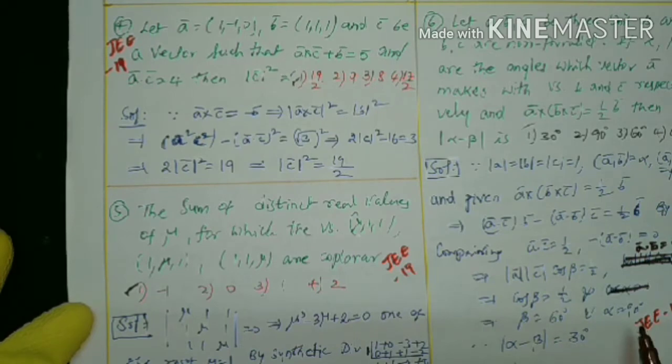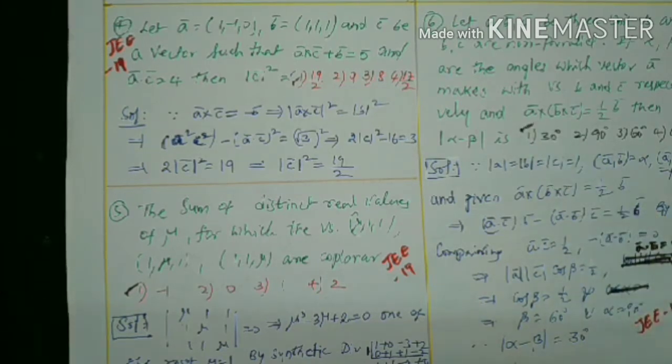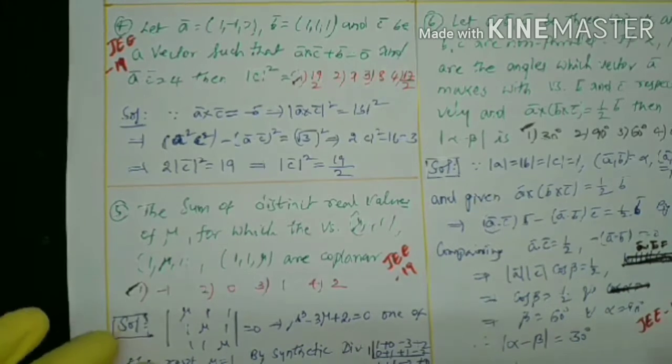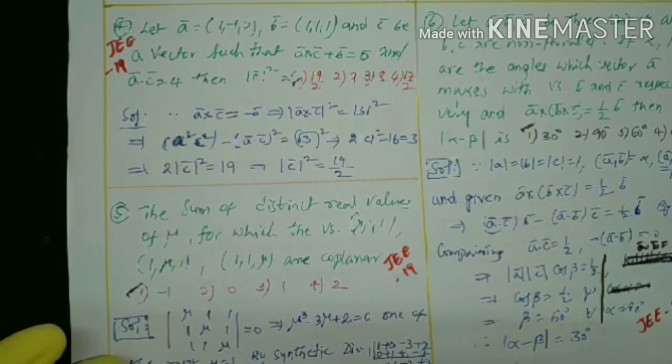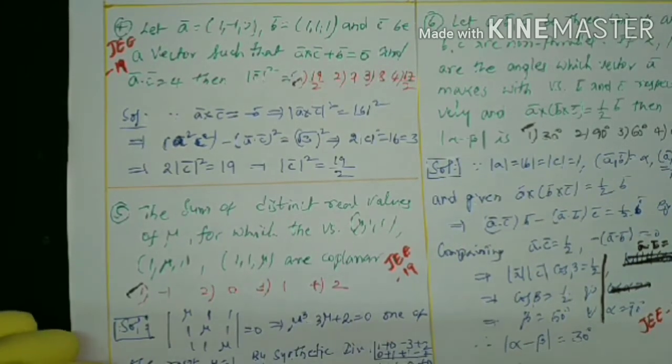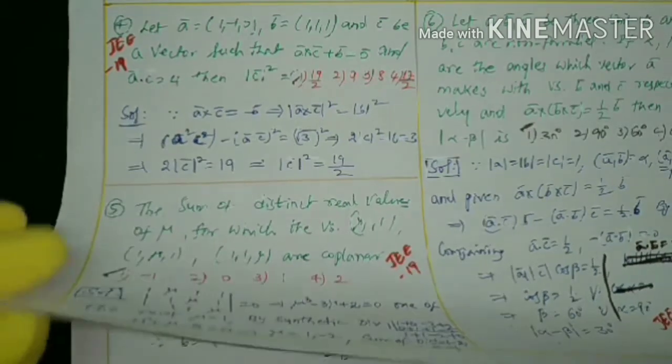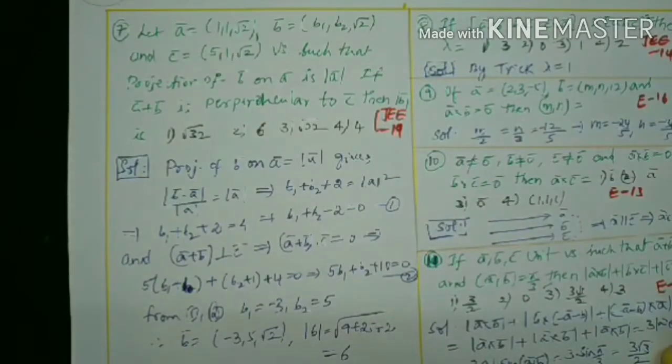What is the modulus? 90 minus 60 is 30 degrees. Yes, it is the first option. Dot product is 0, so directly you can take the angle as 90, perpendicular vectors. Now come to the next question. Next one is the 7th question.